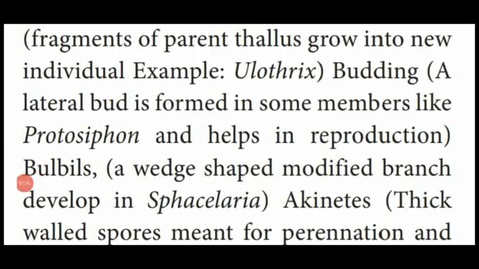The fragment of a parent thallus grows into a new individual. Example, Ulothrix. Another one, the budding process. A small lateral bud arises on the surface of the algal body which helps in reproduction, which is seen in the alga Protosiphon.